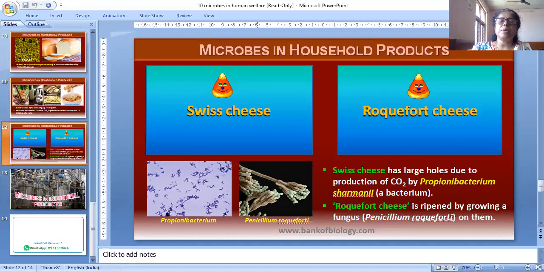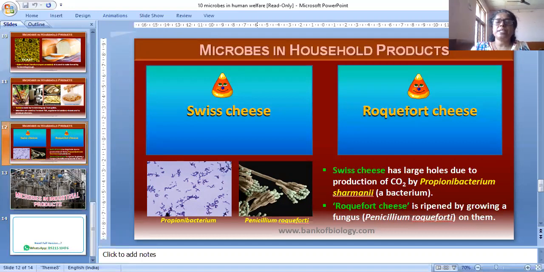In primary treatment, the steps basically involve physical removal of particles. Large and small particles are removed through filtration and sedimentation. Sedimentation means settling down at the bottom, then filtering.